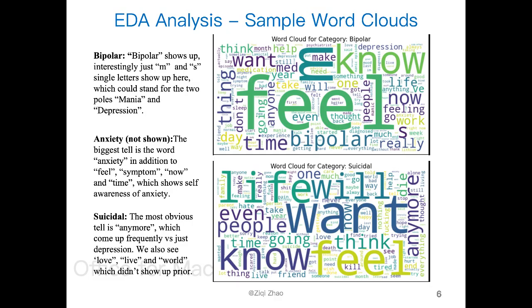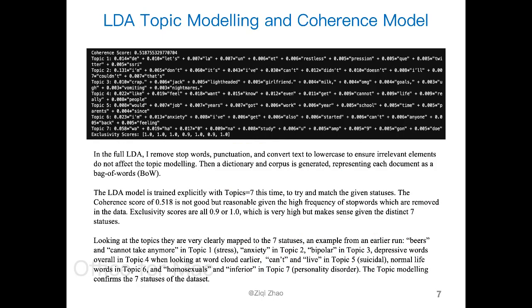And for suicidal, we see here on the bottom right, the most obvious tell is the word anymore, as in I don't want to live anymore, and the word die. We also see the word life, love, live, world, so they're reflecting on the world and they perhaps are contemplating ending their life. And so I start with LDA topic modeling and coherence model.